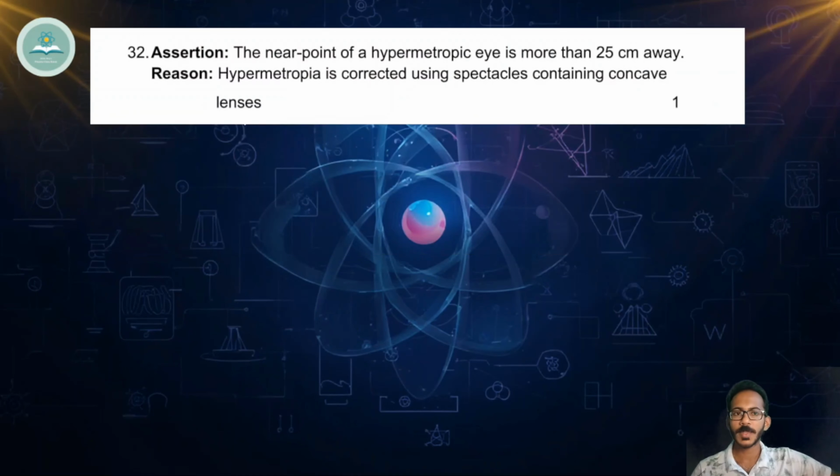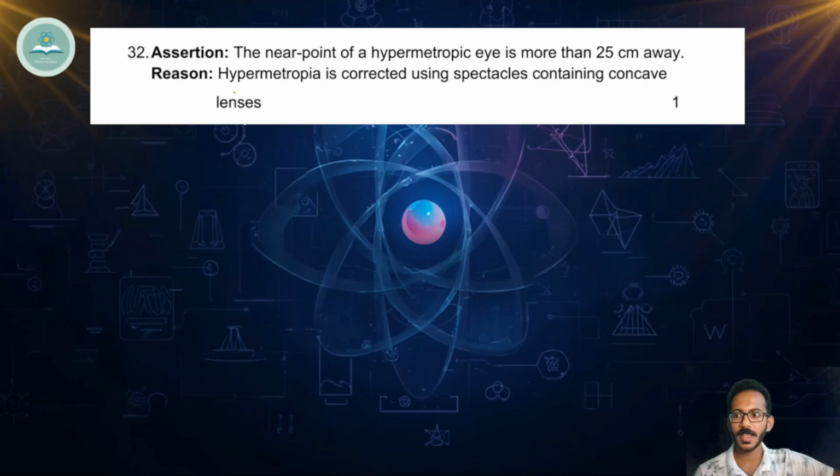Now our third question, that is question number 32, is an assertion reason question. So our third question, that is the assertion reason question, also might come from the light chapter. See, when we analyze an assertion reason question, first of all see whether the assertion is correct or wrong. Then see whether the reason is correct or not.